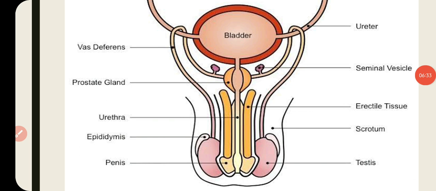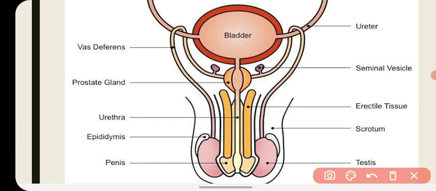This is the diagram showing the male reproductive system, and here you can observe that the urinary system and the reproductive system are combined together, and they work together. So here you can see the testis. It is the primary reproductive organ, and this is the organ which is responsible for the production of male gamete, that is called sperm. And testis is found in the skinny bag-like structure, this is called scrotum.